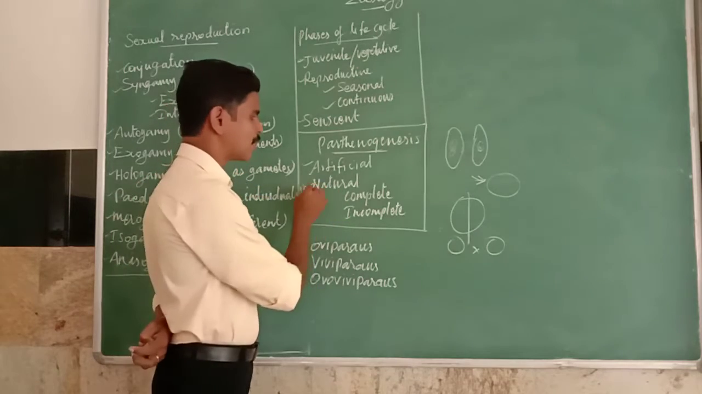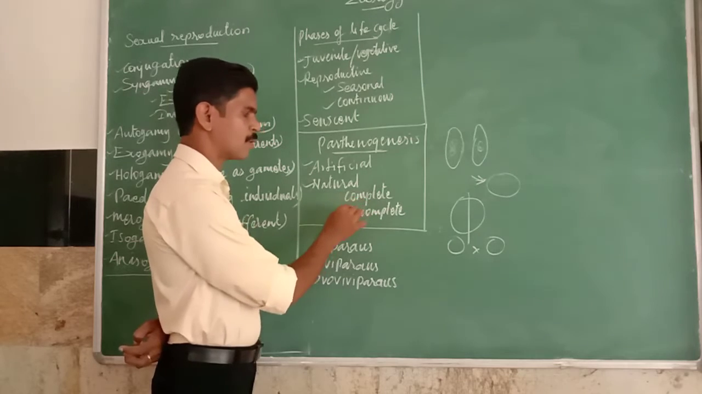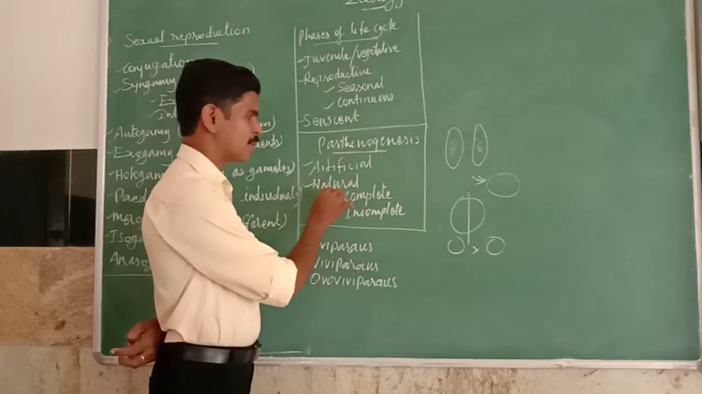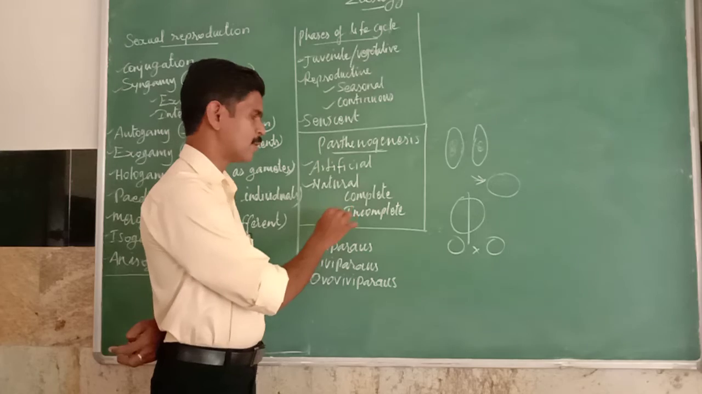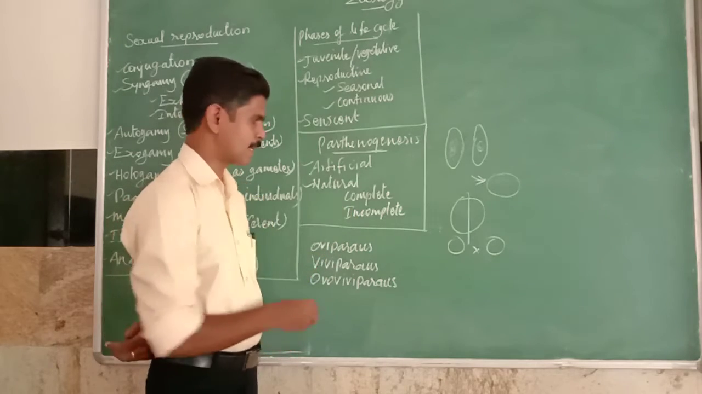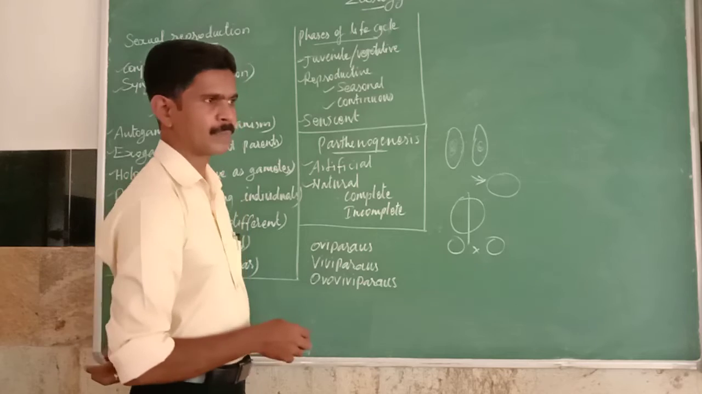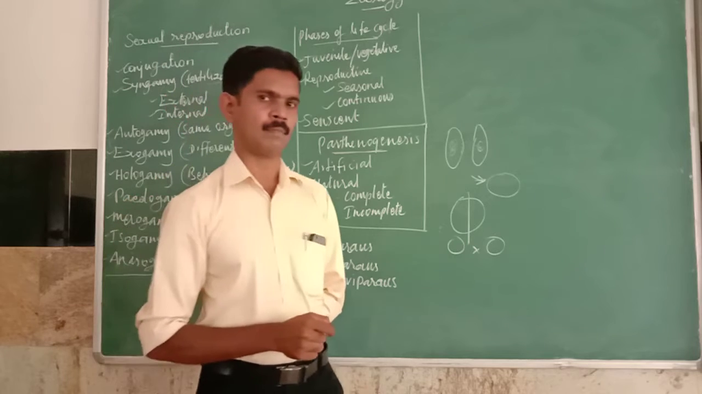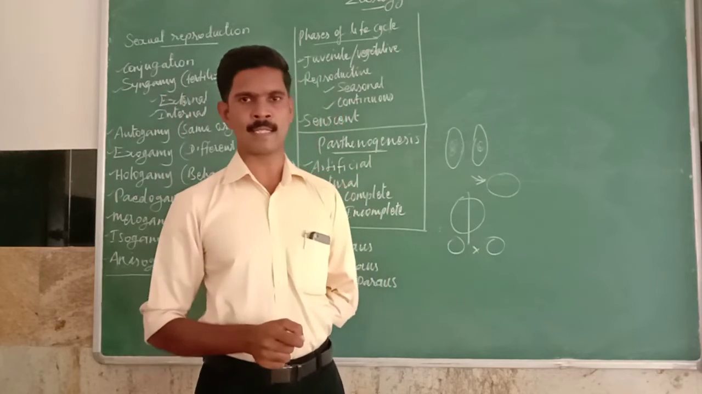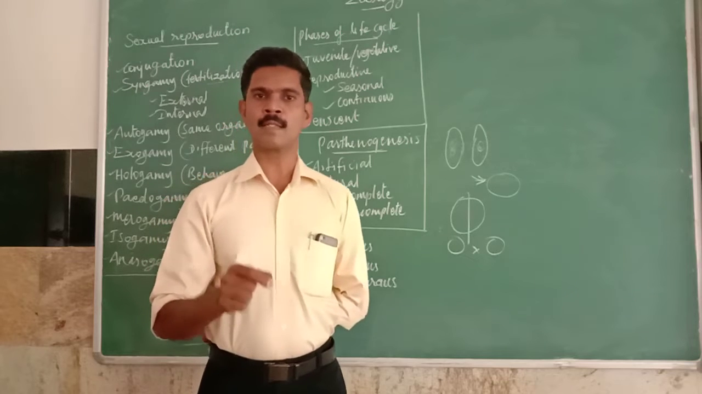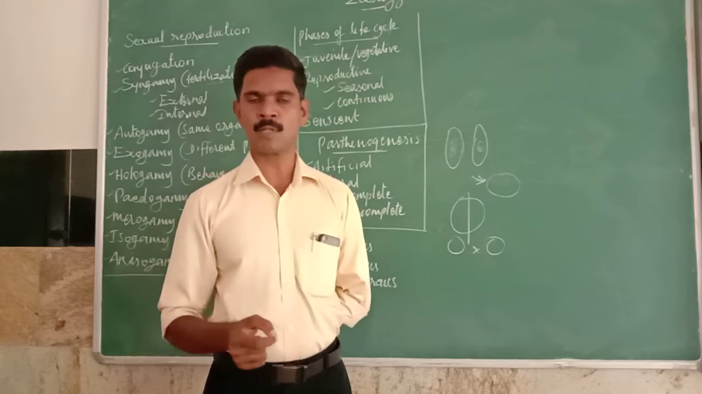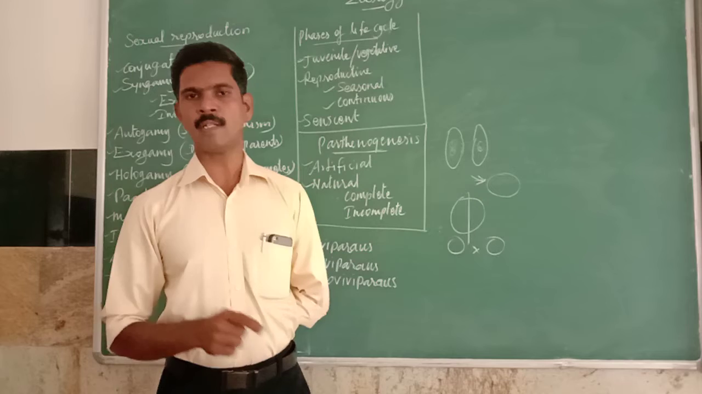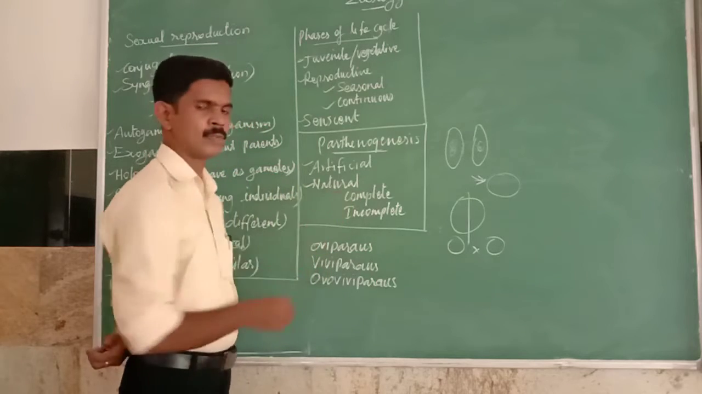Understand? And this natural parthenogenesis is divided into two types. Listen very carefully. One is complete parthenogenesis and the next one is incomplete parthenogenesis. In complete parthenogenesis, only the female organism is involved. There is no role for any male organism. Only the female organism is involved in the parthenogenesis process and produces the new organism. So this type is called complete parthenogenesis.